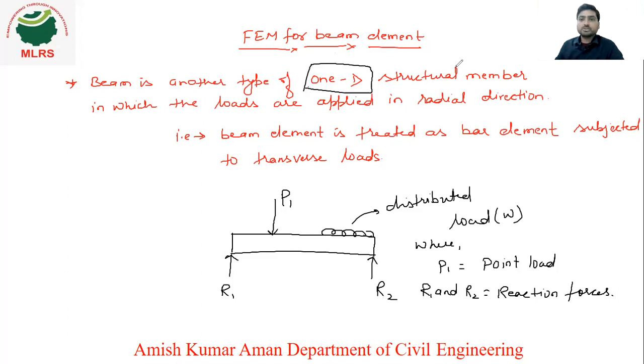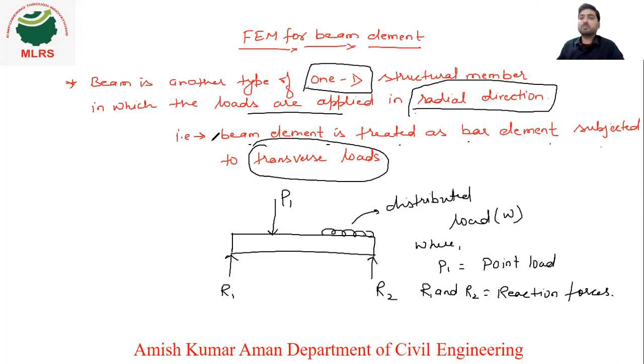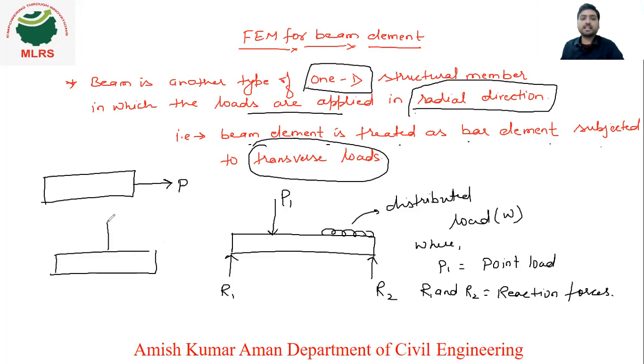We'll see here. In a beam, the loads are applied in the radial direction, or you can say transverse loads. You can see here, a beam element is treated as a bar element subjected to transverse loads, right? But suppose this is a bar element, the load will be like this. Coming to the beam element, the load will be like this. That is the only difference, right?